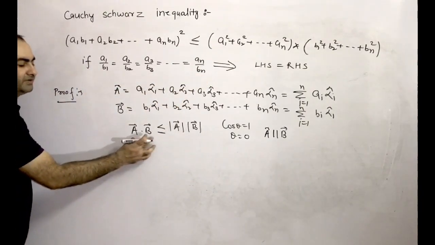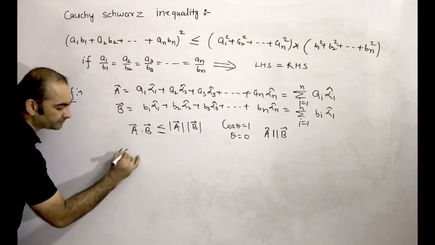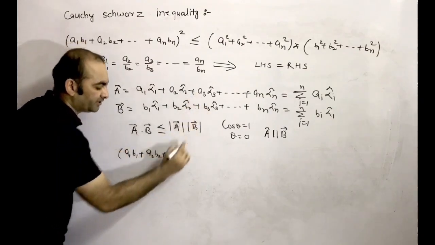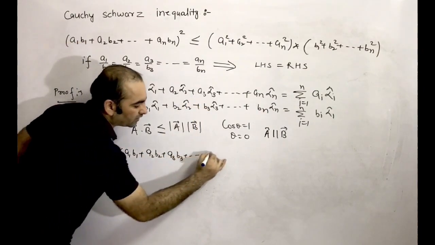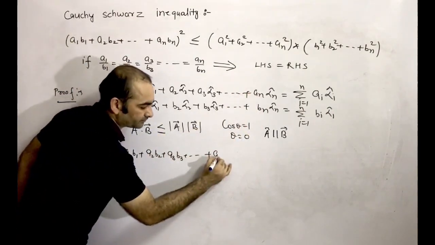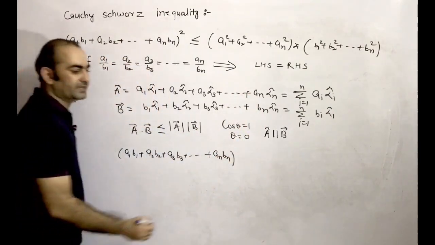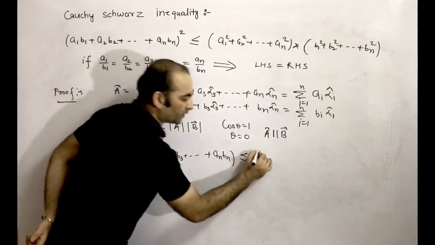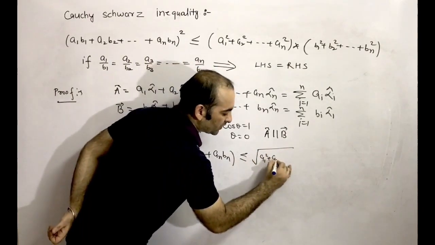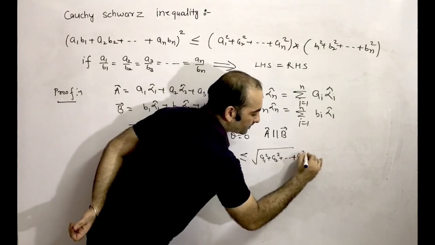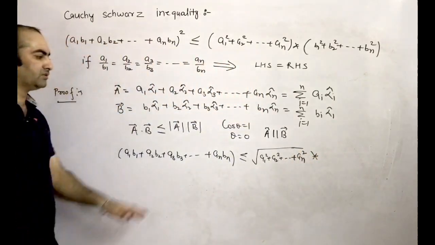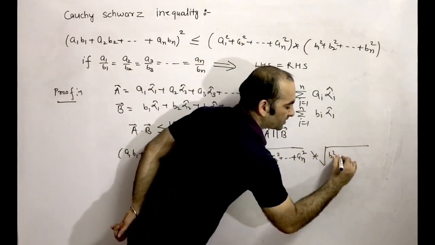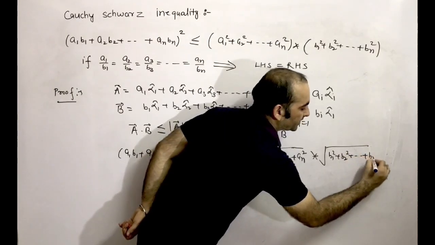Now A vector dot B vector will be A1 B1 plus A2 B2 plus A3 B3 plus so on, last term is AN BN, in bracket, less than or equal to modulus of A. So A vector is this one. So modulus of A is root over A1 square plus A2 square plus so on plus AN square, into modulus of B. So B vector is this one. So modulus of B is root over B1 square plus B2 square plus so on plus BN square.